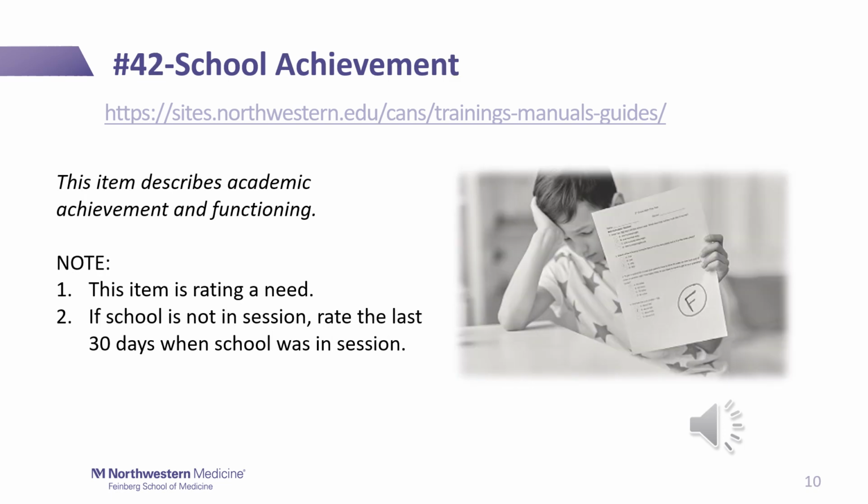Number 42, school achievement. This item describes academic achievement and functioning. Note, this item is rating a need. Again, if the school is not in session, rate the last 30 days when school was in session.